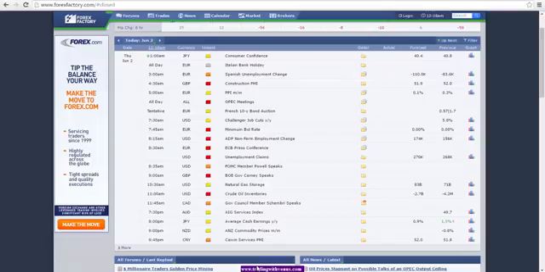Let's start things off by taking a look at the calendar here. A very important day tomorrow. We start the day off with construction PMI numbers for the UK at 4:30 a.m. Eastern, and we also have OPEC meetings all day tomorrow.